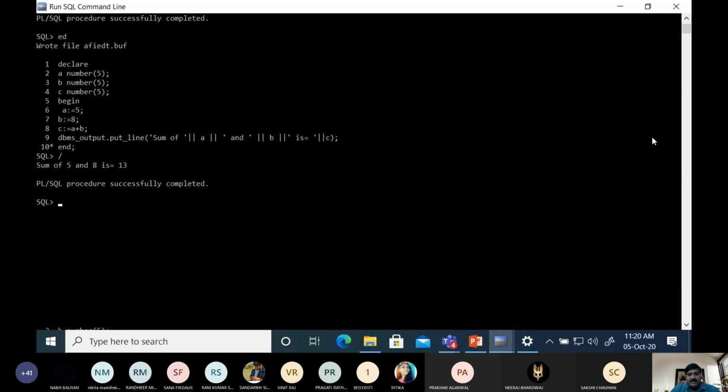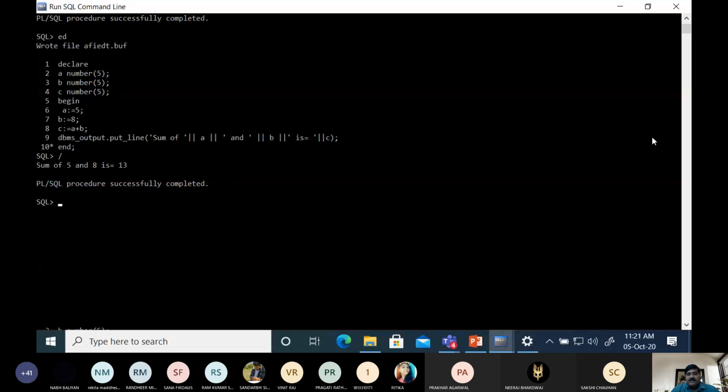We can make any program in PL/SQL. Suppose you want to calculate the factorial of any given number, you can write a program using PL/SQL. If you want to print the Fibonacci series, then you can write the program for that in PL/SQL. We can do programming in PL/SQL, procedural language SQL. Now suppose we want to make a general program, then we should take input from the keyboard.